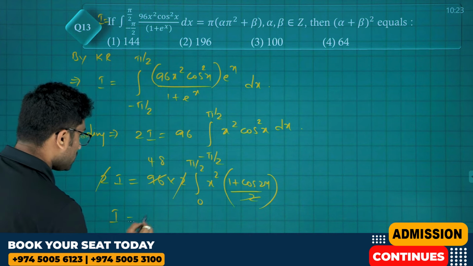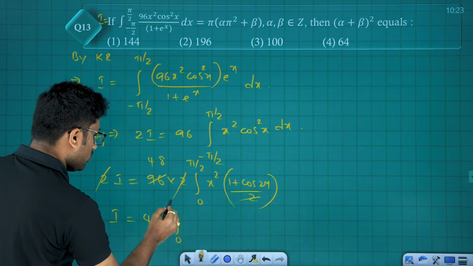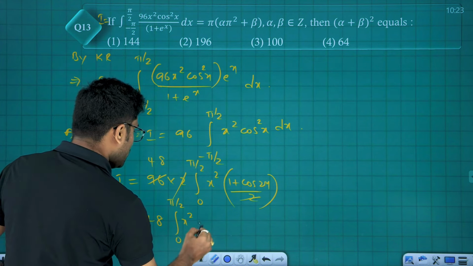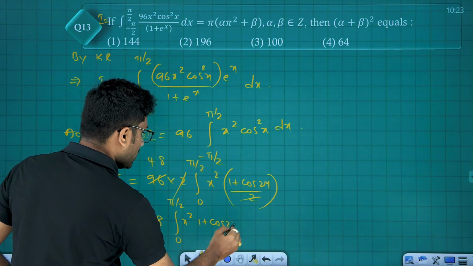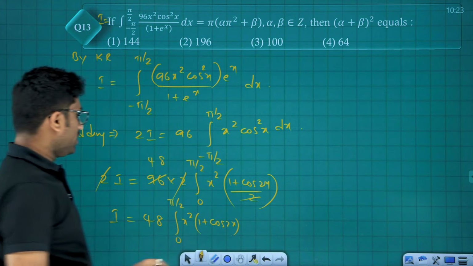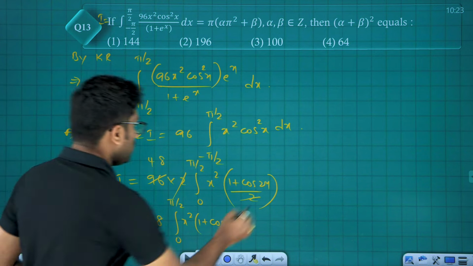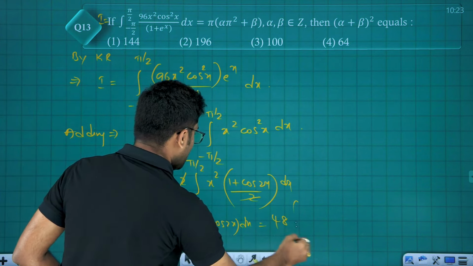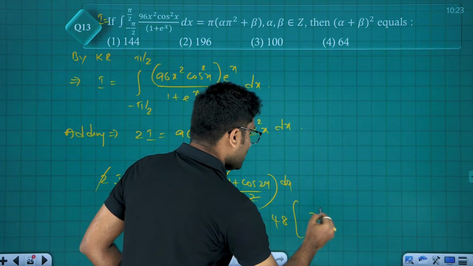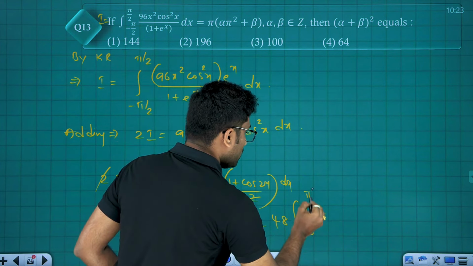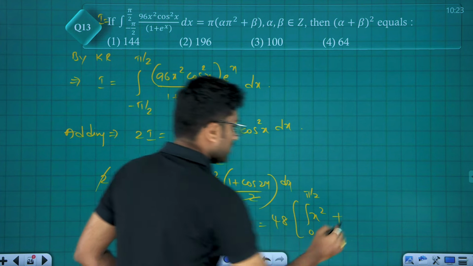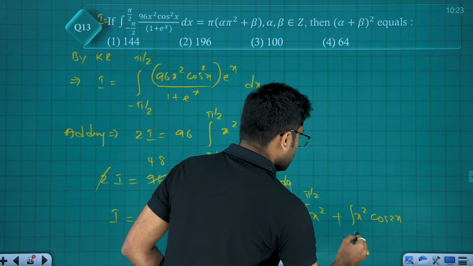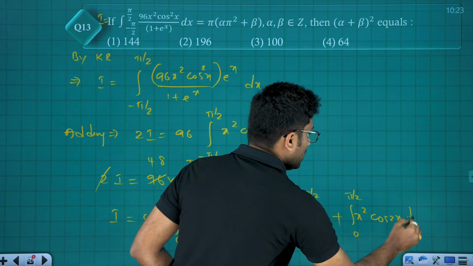Now I is equal to 48 times the integral from 0 to pi by 2 of x square into (1 plus cos 2x) whole dx, which is nothing but 48 times, we can write, x square from 0 to pi by 2 plus x square into cos 2x from 0 to pi by 2 whole dx.